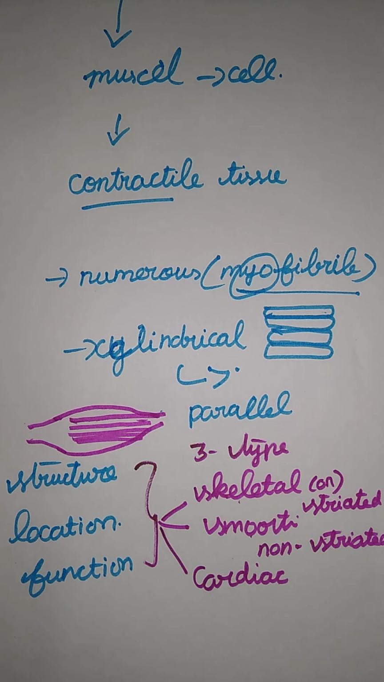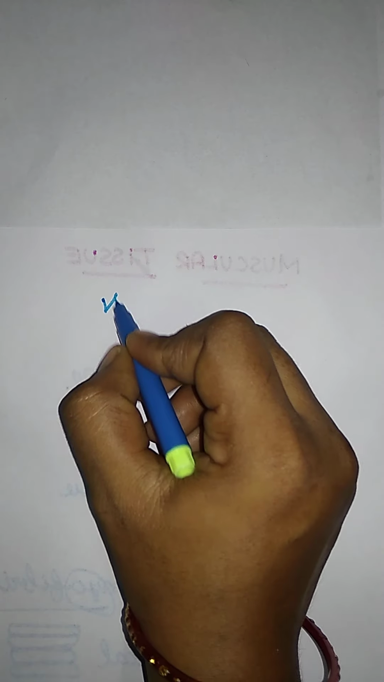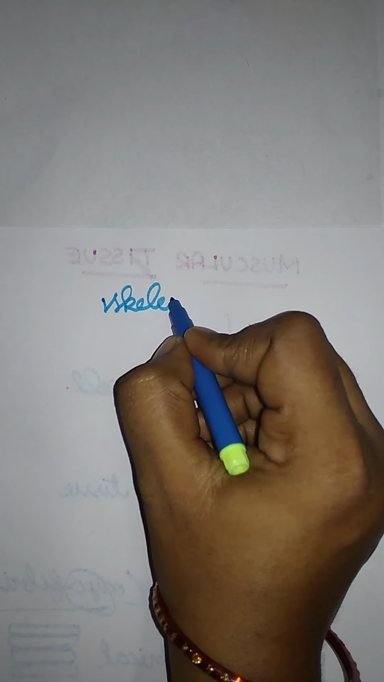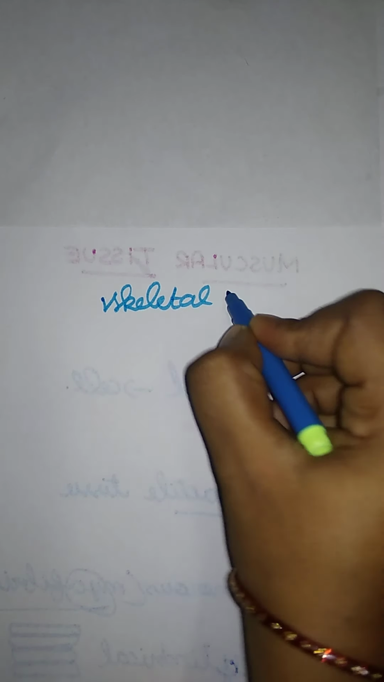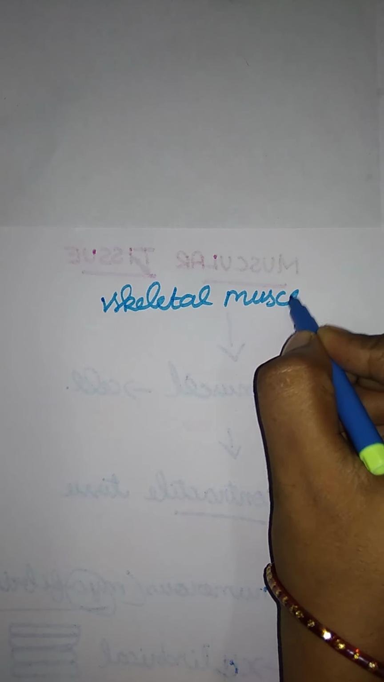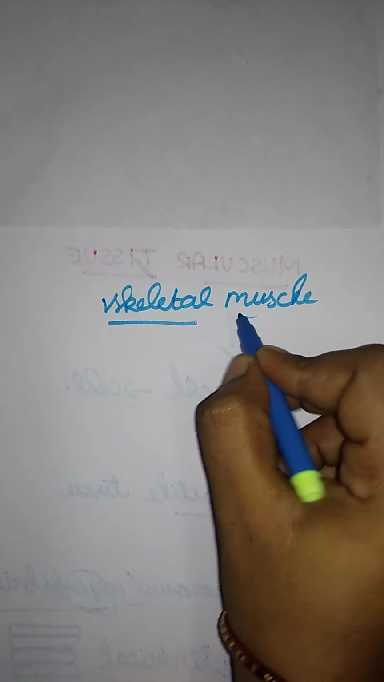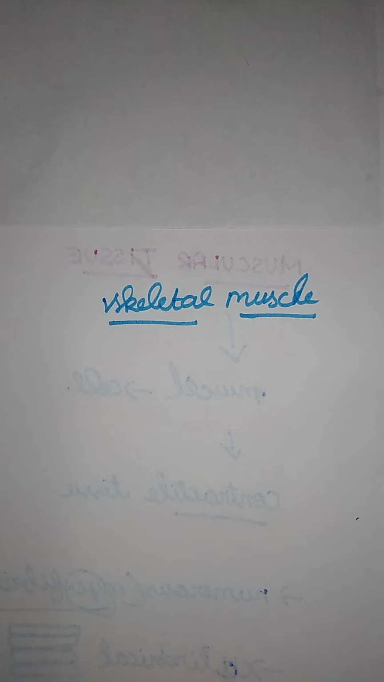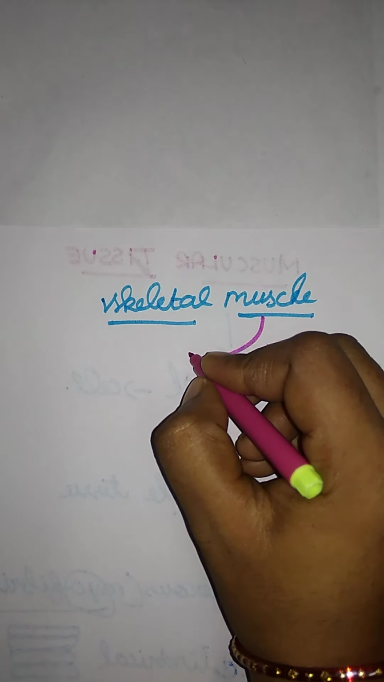Okay, we see the first one, we have the skeletal muscle. What do we have as the first one here? Skeletal muscle. Here, in the skeletal muscle, muscles are attached to the bone, which helps in the movement. That is the main thing. Muscles are attached to the bone.